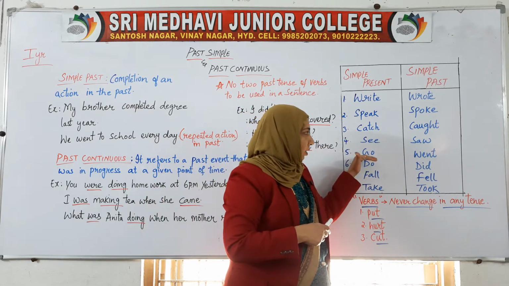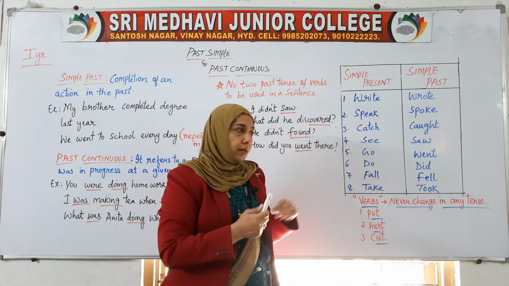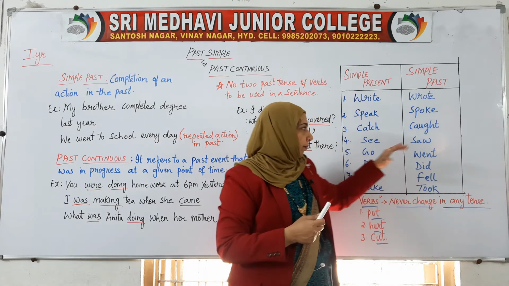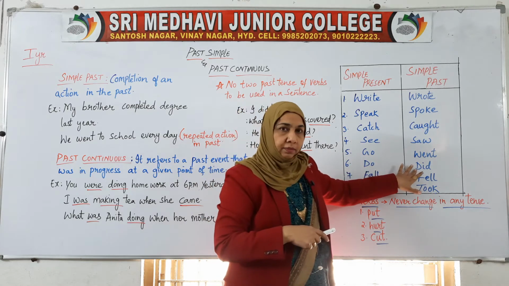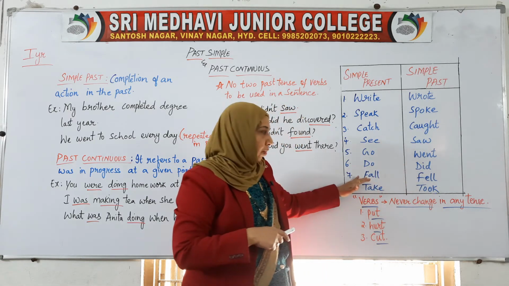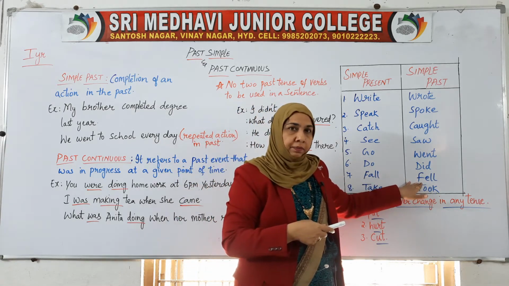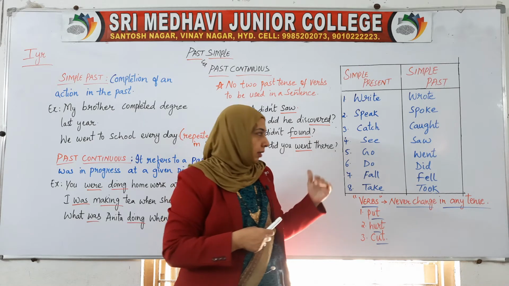Now next is go. Go, gone in the perfect, and went in the past. Do, done, did. Fall, fallen, fell. Take, taken, took.